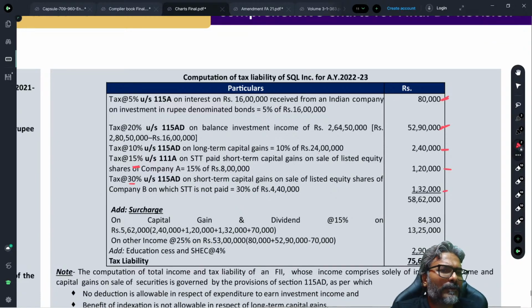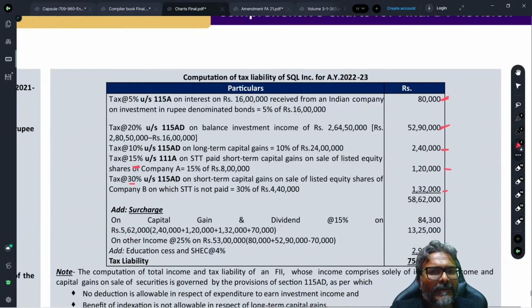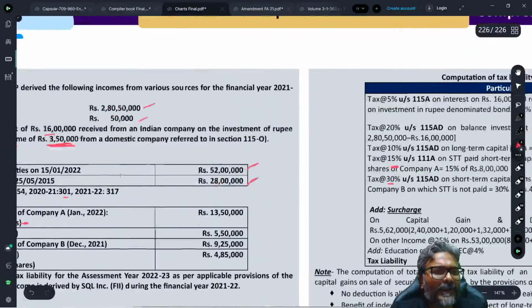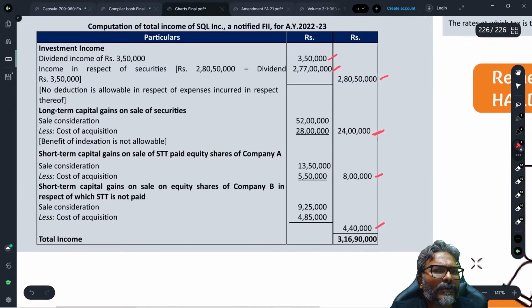Now let's look at surcharge. Now surcharge in this case, be careful on the dividend income and on the capital gains income. Because please be careful, the total income, if you see, the total income, students, already is at what value? 3,16,90,000. What did I tell you about this?